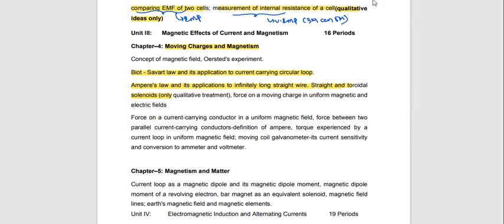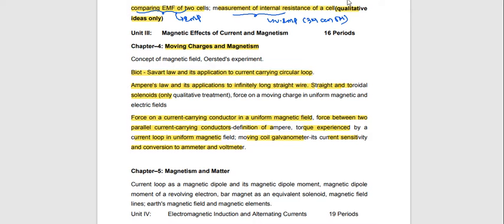Force on a current carrying wire in a uniform magnetic field, force between two parallel current carrying conductors, definition of 1 ampere, torque experienced by a current loop, moving coil galvanometer, current sensitivity, conversion of galvanometer: all topics you can read. This chapter is very important.